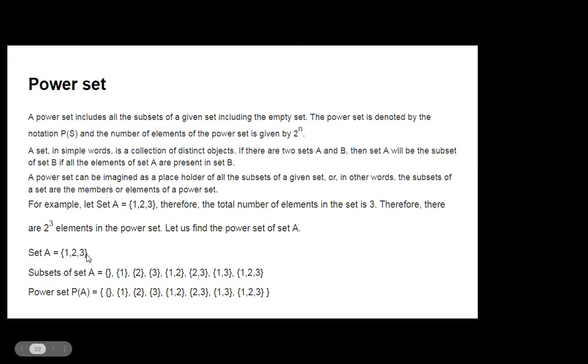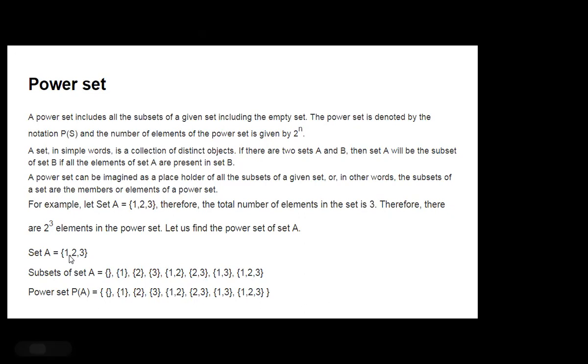It is the power set of set A. This is the set A, 1, 2, 3. Then this is the power set of A. It is a set, and inside that set all the subsets of A are there. If n elements are there in set A, then 2 raised to n elements are there in the power set.